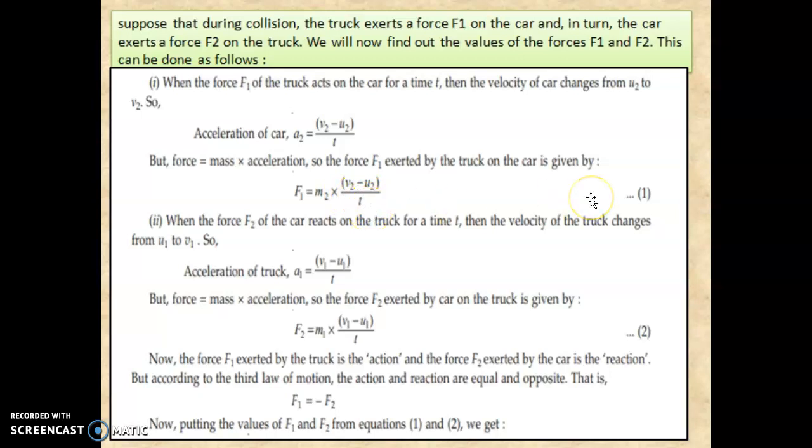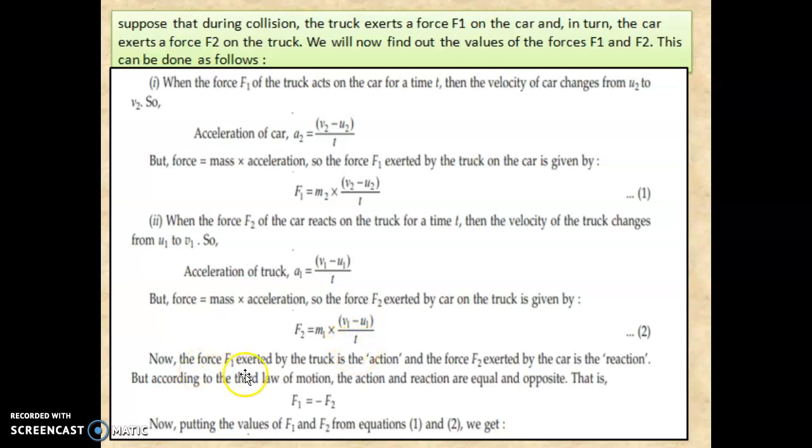This will be equation 1. The same thing you can see for the truck. For the truck, the force is F2 and the acceleration is a1, so the acceleration is (v1 minus u1) upon t. So the force F2 is equal to m1 into (v1 minus u1) upon t. This is equation 2.